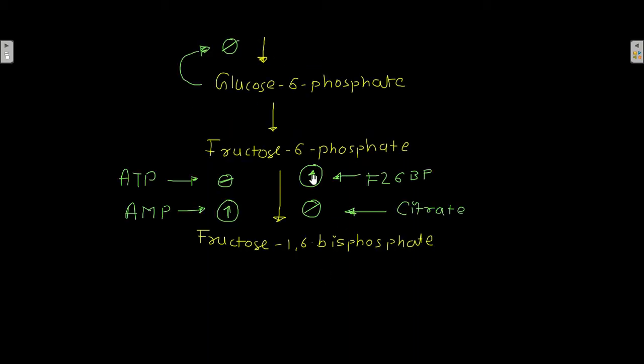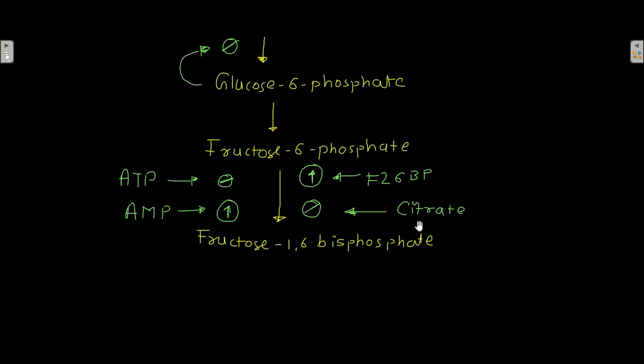After that, glucose 6-phosphate is converted into fructose 6-phosphate, and fructose 6-phosphate is converted into fructose 1,6-bisphosphate. This reaction is inhibited by ATP and by citrate, which is produced in the Krebs cycle.